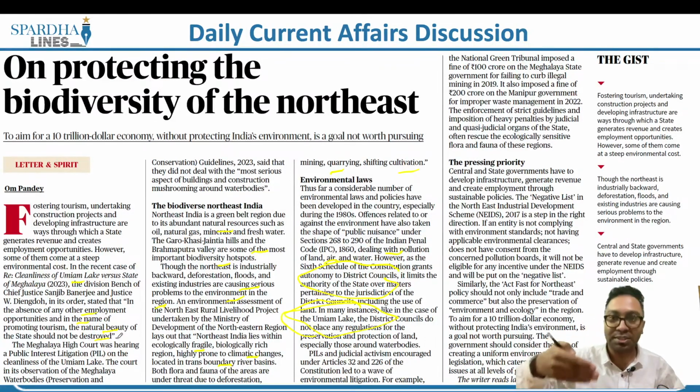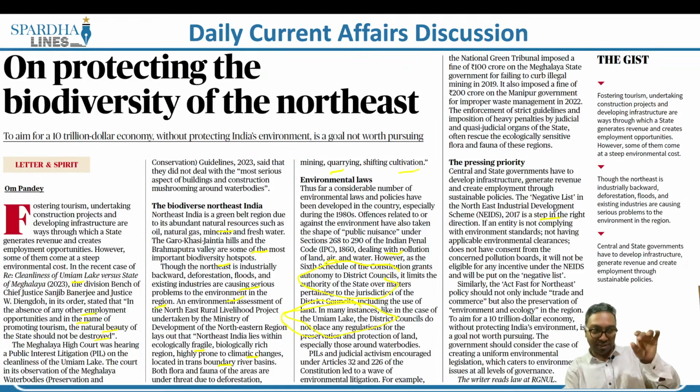So what are the measures this article goes on to say? Central and state governments have to develop infrastructure, generate revenue and create employment through sustainable policies. However, we have the negative list in the Northeastern Industrial Developmental Scheme. It is a step in the right direction. So we already have some activities which are barred. This is a proactive approach. So we envisage that there could be issues in the near future because of the environmental discrepancies, so we have already taken an approach to prevent such activities.